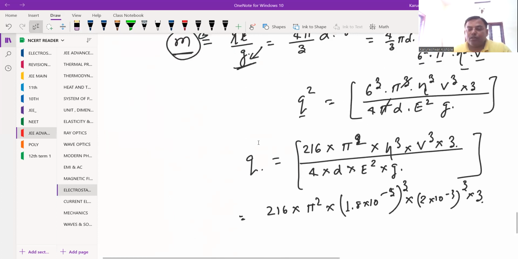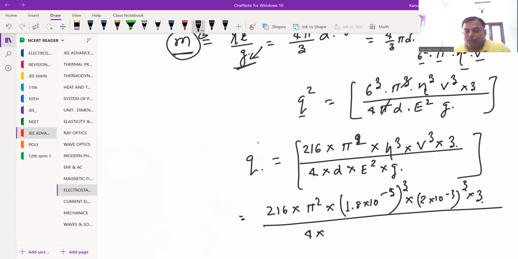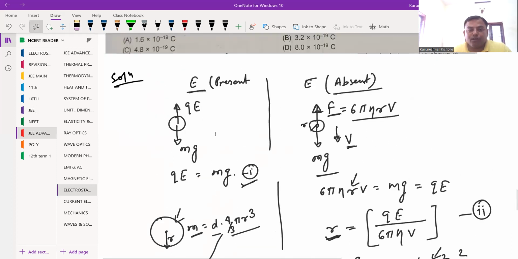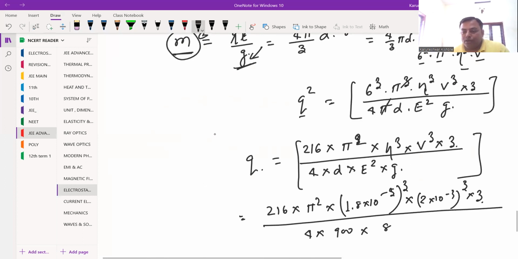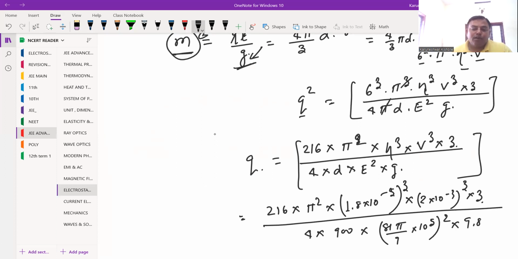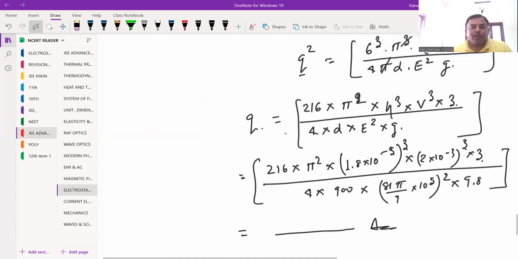and then divided by 4 into the density of the oil. So density is 900. The electric field is given here as 81 pi by 7 into 10 to the power of 5, then square of it, because we have electric field square, and the g value is 9.8. Once you substitute the values and do the calculation, because this is just calculation only, we will get the result. So I'm just leaving the result here, and you can put the value in.